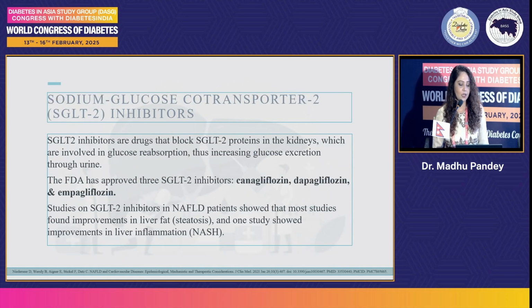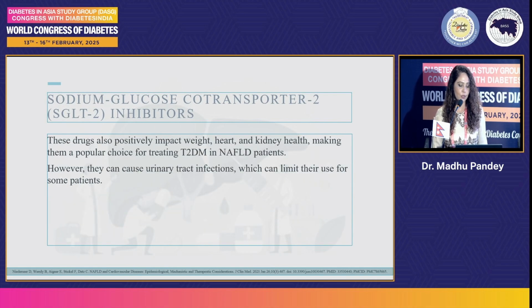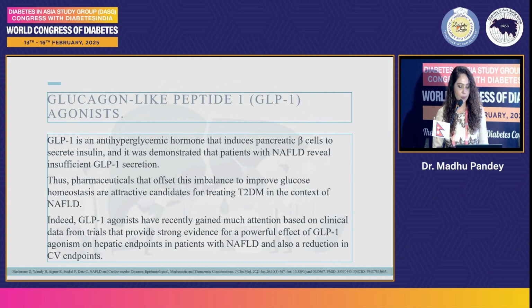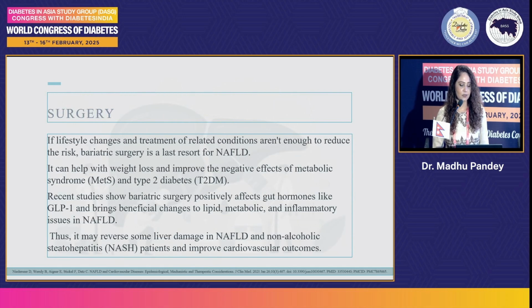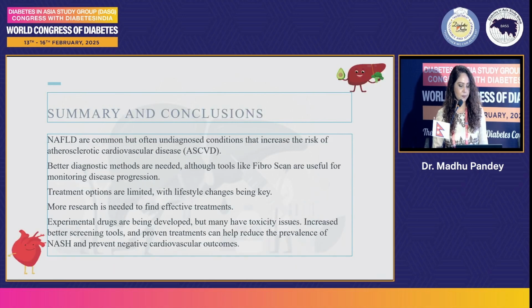So we have SGLT2 inhibitors. Three are FDA approved: canagliflozin, dapagliflozin, and empagliflozin. Most studies found improvement in liver fat, and one study showed improvement in liver inflammation also. So we have GLP-1 and other drugs in the pipeline here. And surgery is also there. Bariatric surgery is best for NAFLD patients with CVD risk.